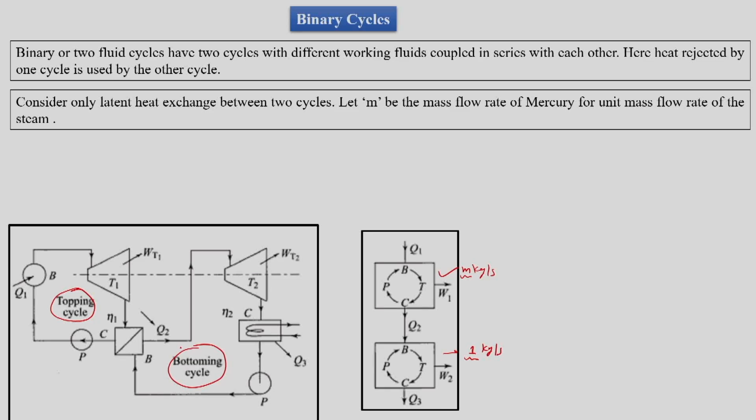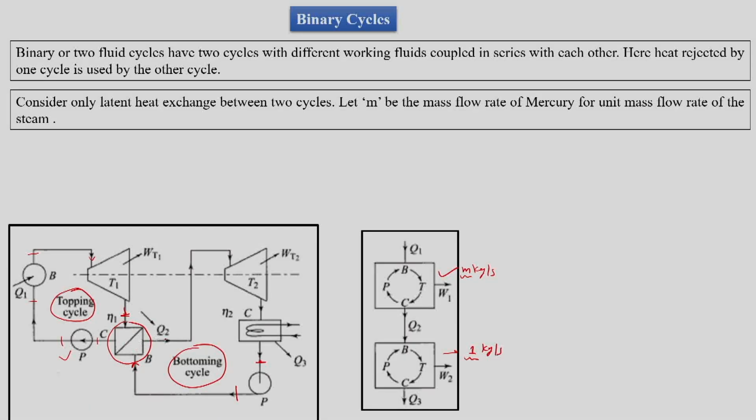So, how would it happen? For mercury itself, we will have a pump which pumps the mercury from low pressure to high pressure. We will have a boiler for mercury, where we have heat addition, then mercury expands in the turbine, then enters the condenser. By that time water is pumped from low pressure to high pressure, and water also enters the condenser of mercury, which is practically the boiler for the water.